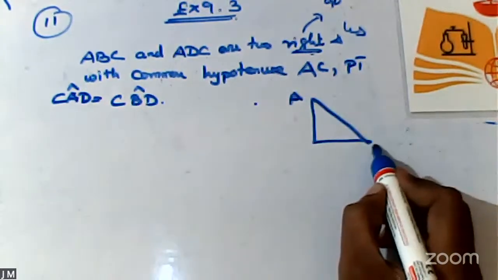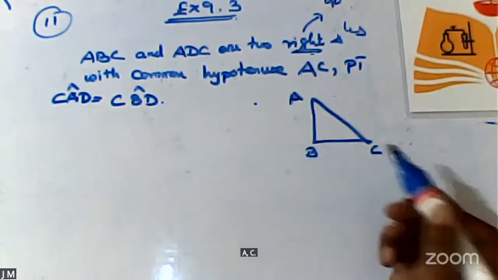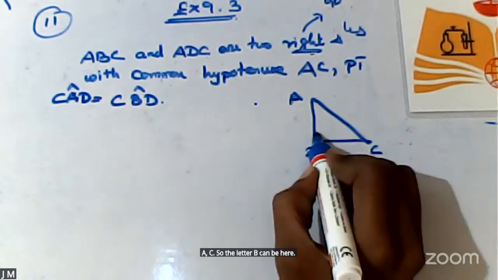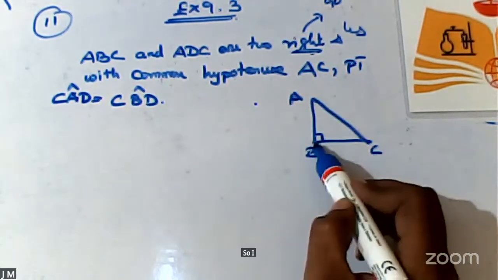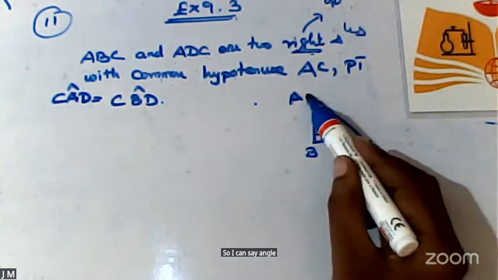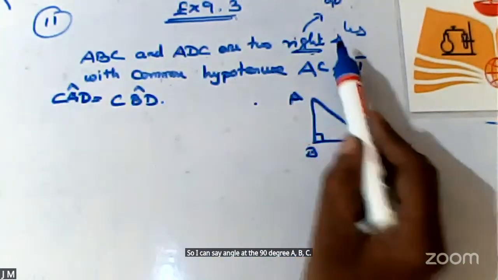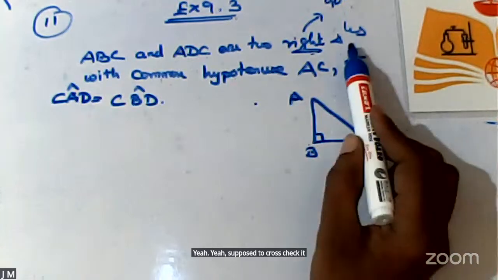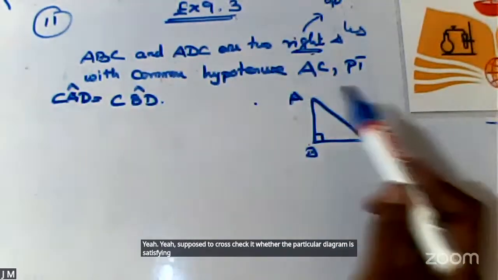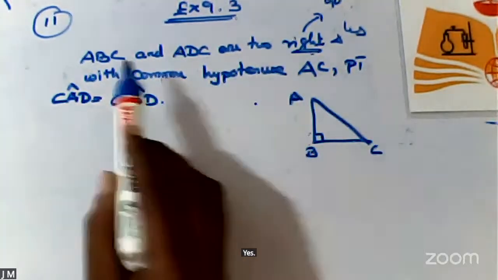A, C. So the letter B can be here. So I can say angle at B is 90 degree. A, B, C. You are supposed to cross check whether the diagram is satisfying the wording or not. Yes. Right now I have completed my first task.